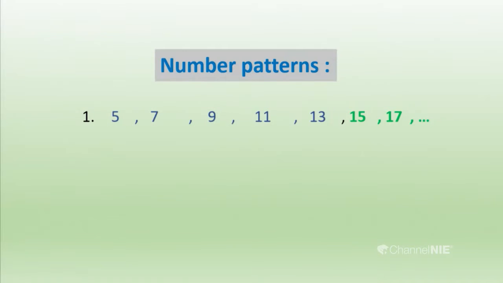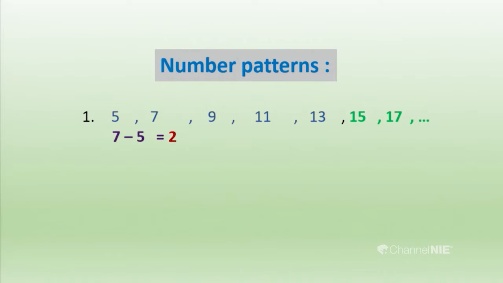So, look at the first number pattern, the one I gave you. Here you check the first two terms, 5 and 7. I have highlighted them. Then you have to subtract them. I mean, you have to take two consecutive terms. You have to subtract the previous term from the back term. When you take 5 and 7, what is the previous term? 5. The back term is 7. Then you subtract them. Then you get the difference 2.